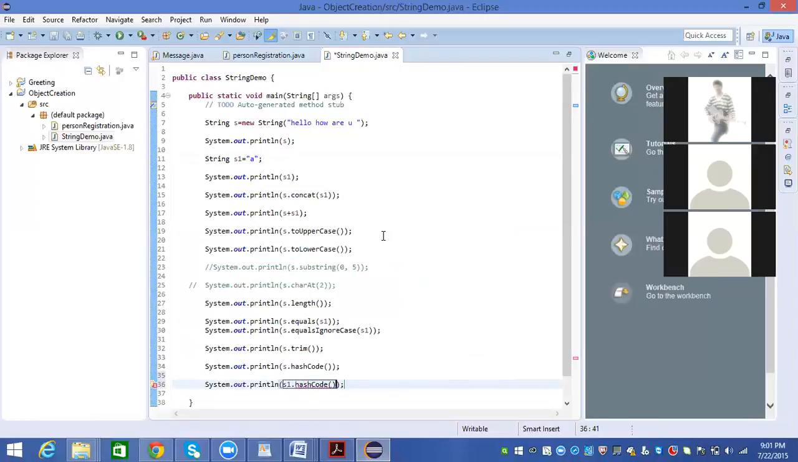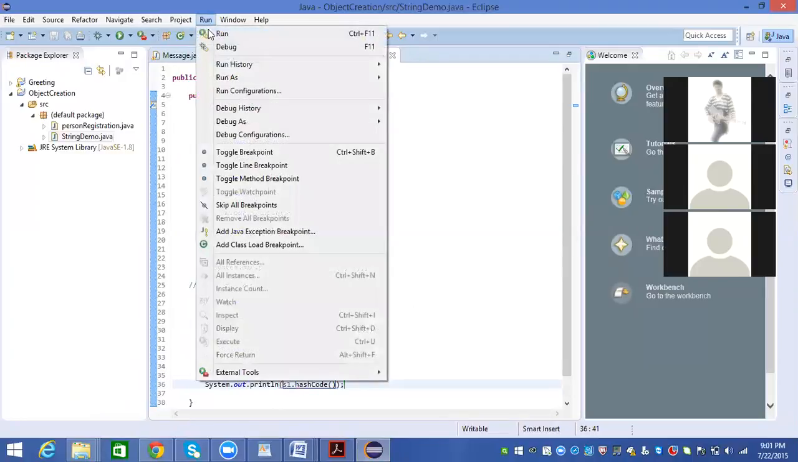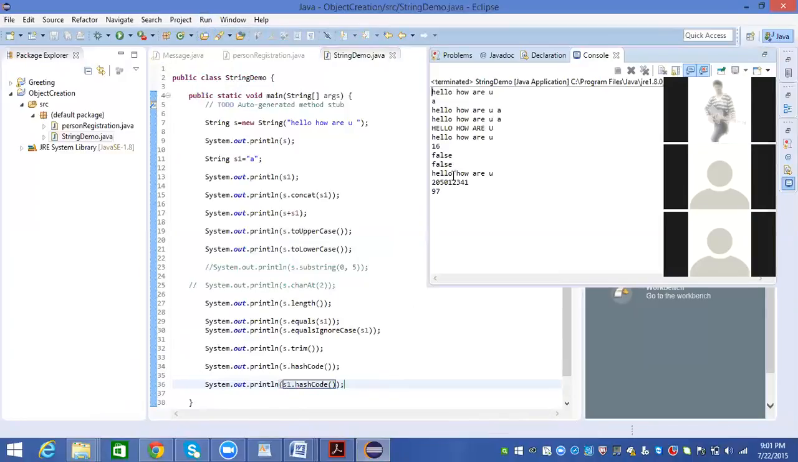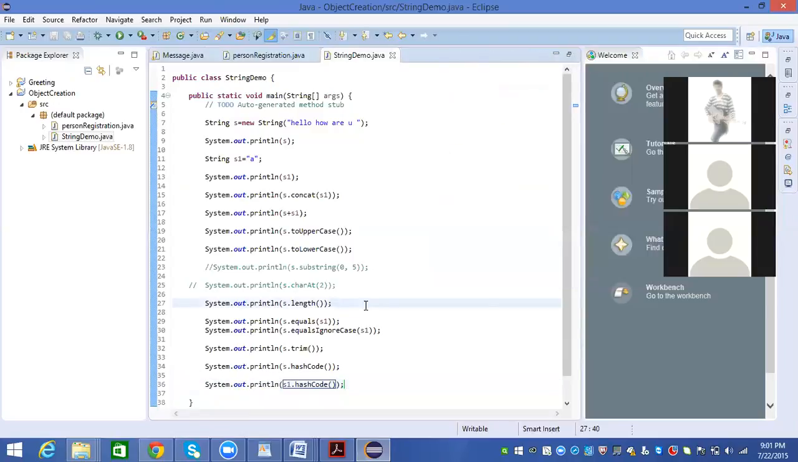It will print some value. Okay, go to run the program. I mean, it is something different. S1 hash code is different and S hash code is different. So each has its own individual value that is computed internally.